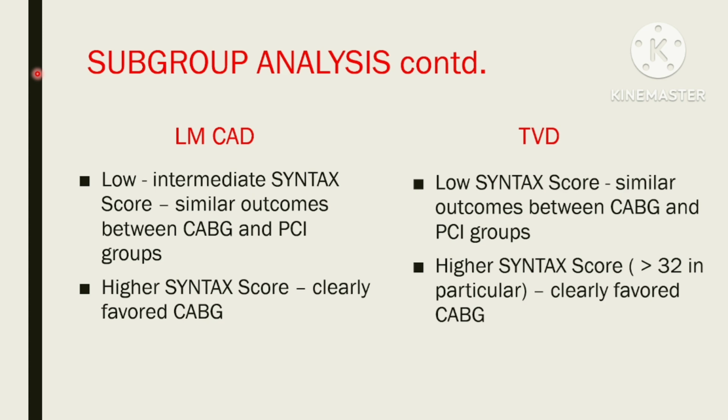Now moving to subgroup analysis from syntax score point of view. In left-main subset of patients, low to intermediate syntax score showed similar outcome between two treatment arms, while high syntax score clearly favors CABG. In TVD subset of patients, low syntax score was associated with similar outcome between two treatment arms, while higher syntax score, more than 32 in particular, clearly favored CABG.